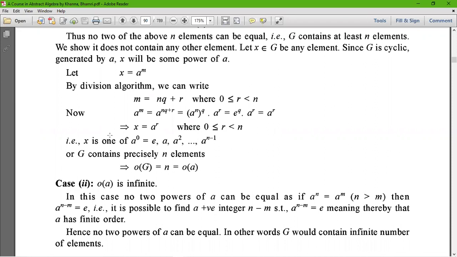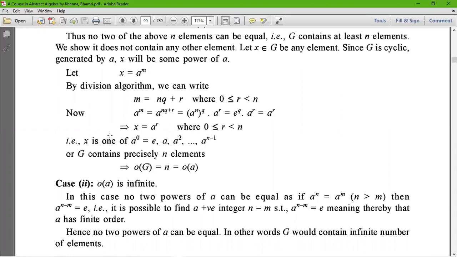That is, x is one of a to the power 0 equals e, a, a squared, up to a to the power n minus 1. So G contains precisely n elements. Therefore, this implies that the order of G equals n, which equals the order of a.